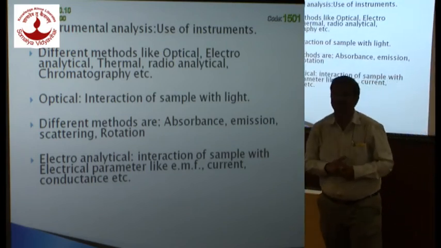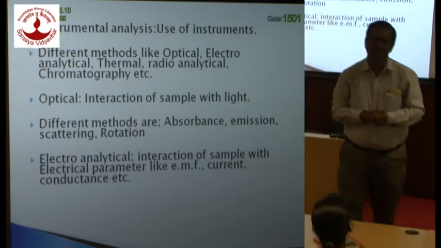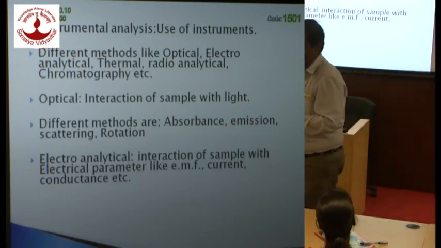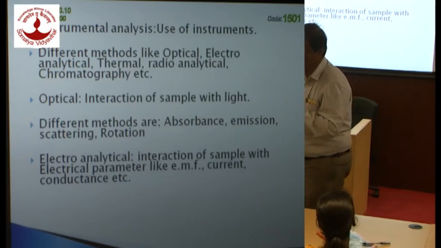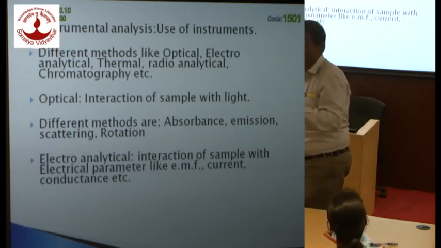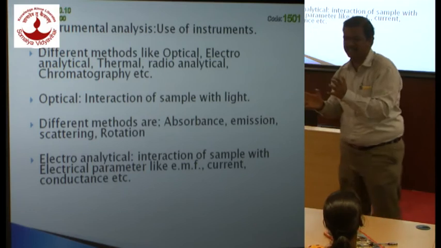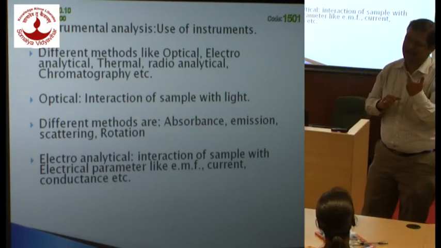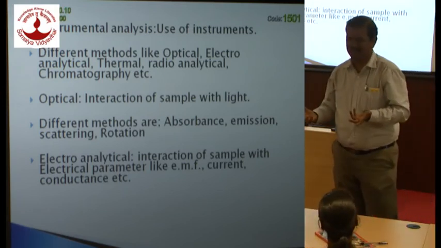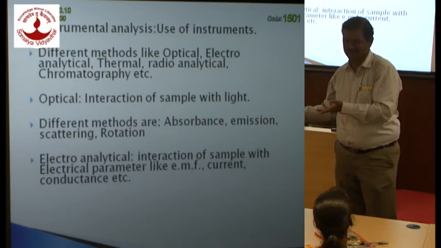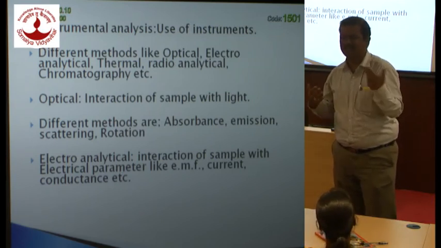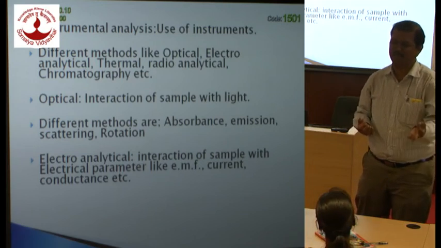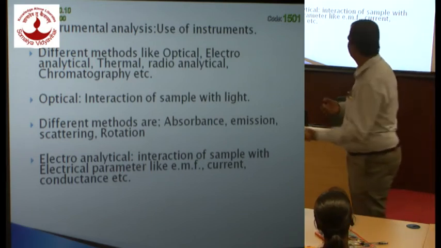Then we have DSC. What is DSC? Differential scanning calorimetry, where you subject the sample to a continuous run and study how much enthalpy change is taking place in the sample using a calorimeter. Again, this method is highly specific and accurate for particular types of analysis.